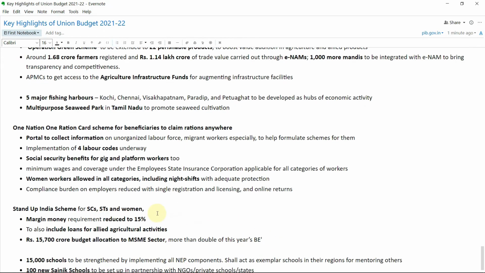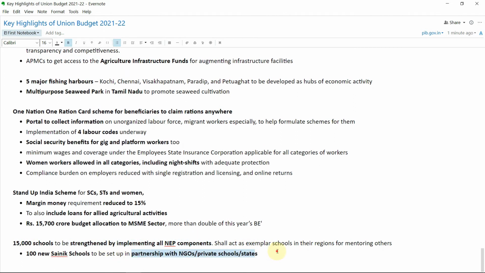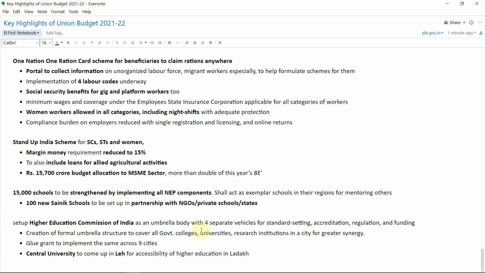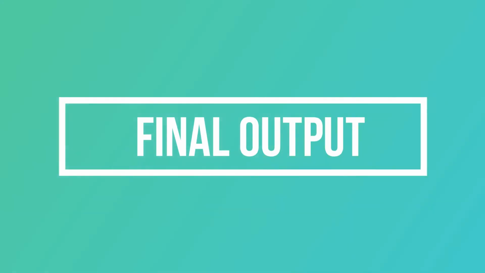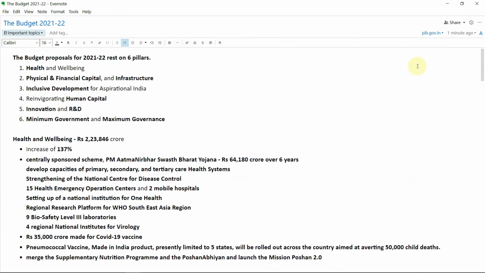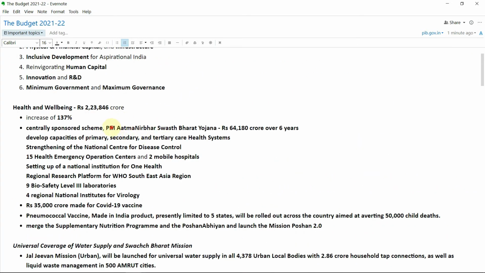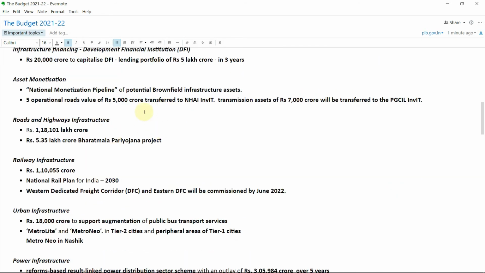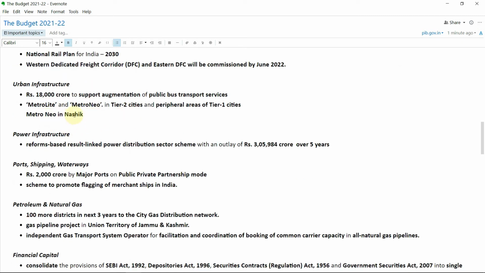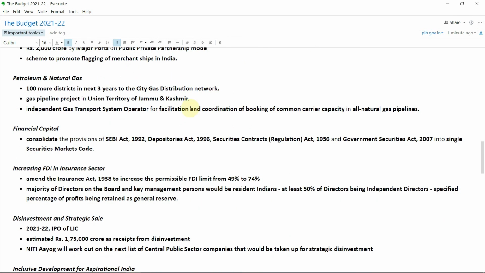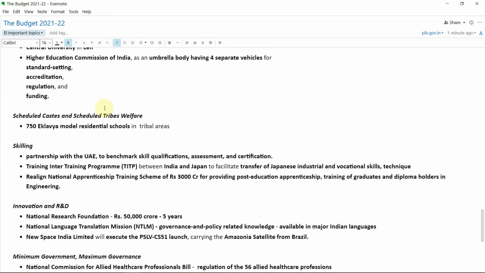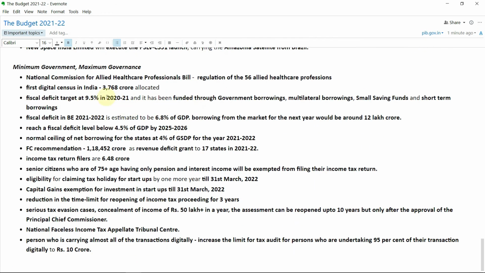So finally, this is what the budget notes will look like. So after about 20 minutes, I have selected those important information which is necessary, and I have deleted those unnecessary verbose. So you can see here I have dedicated this ministry wise, like port infrastructure, port shipping, power infrastructure, petroleum, natural gas, financial sectors, development industries, fisheries, migrant workers, financial inclusions. This is a very neat way of making your notes so that you can have full control over note making, and you will also be able to remember those facts easily, because budget consists of various facts and which can definitely be asked in any of the exam.